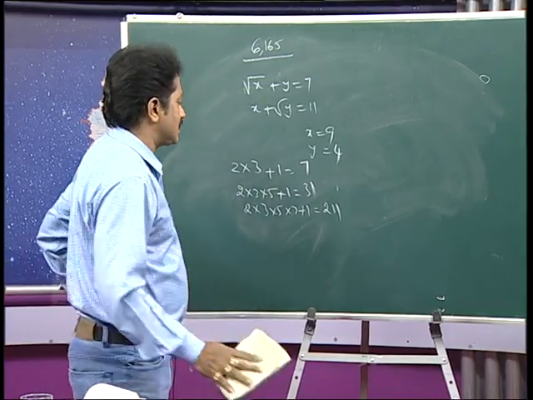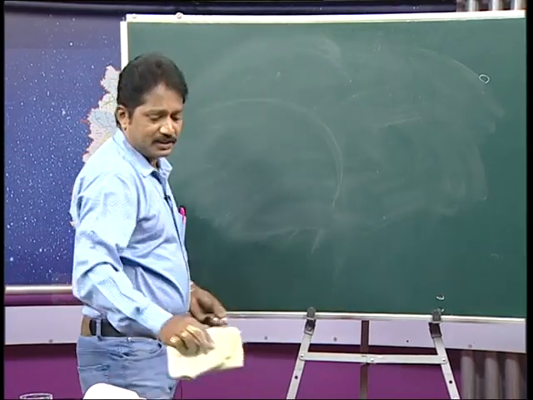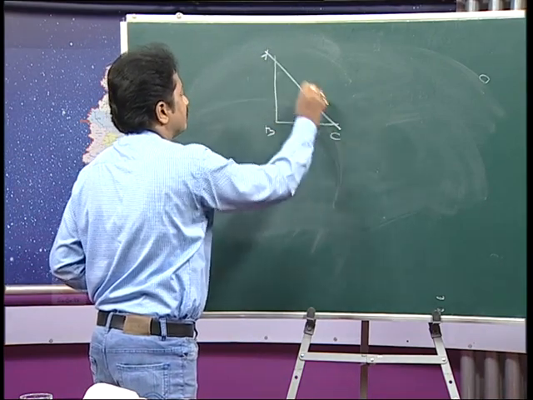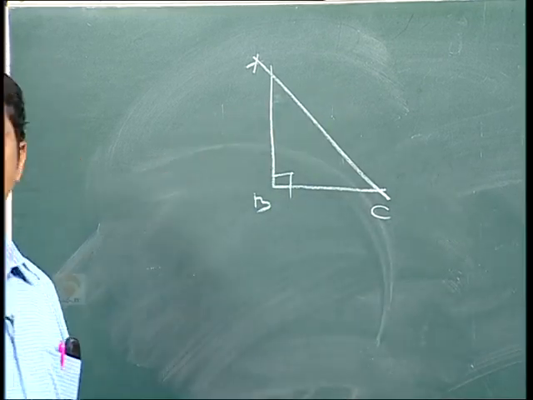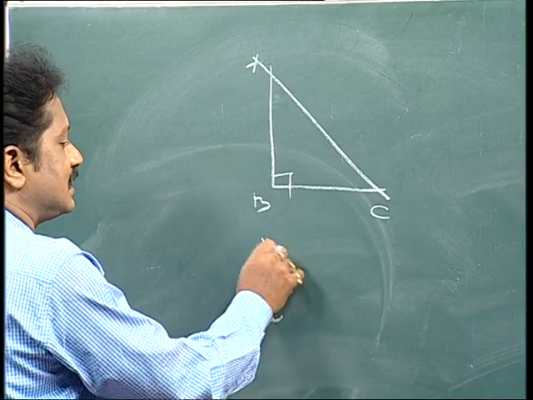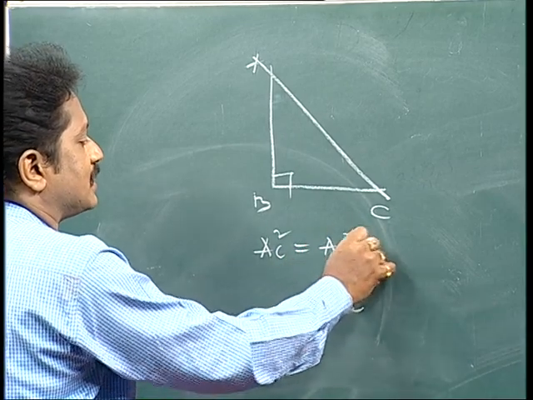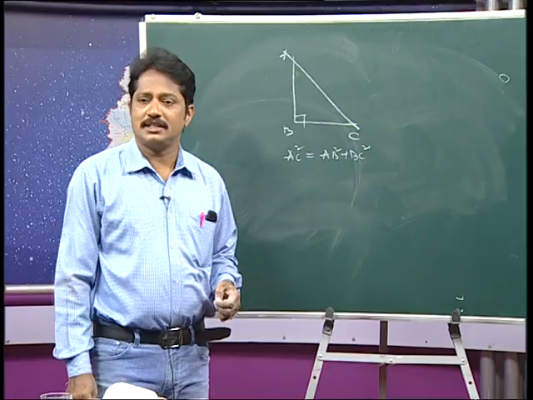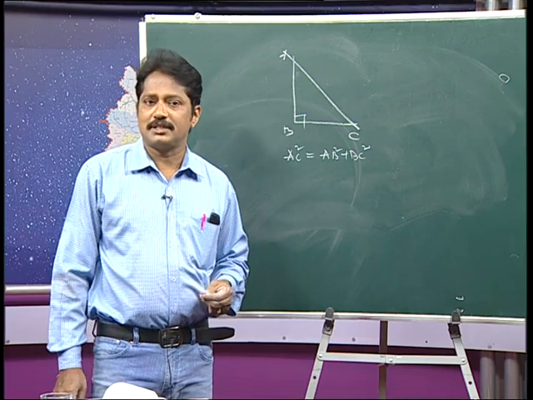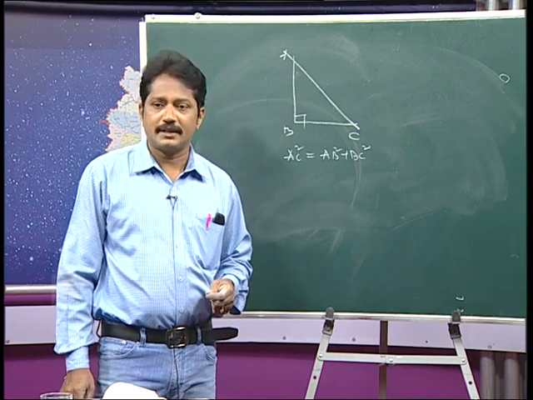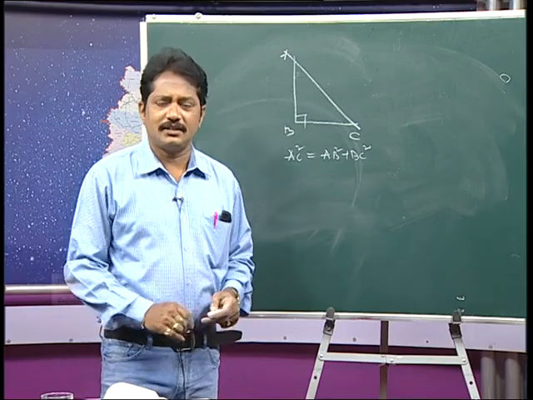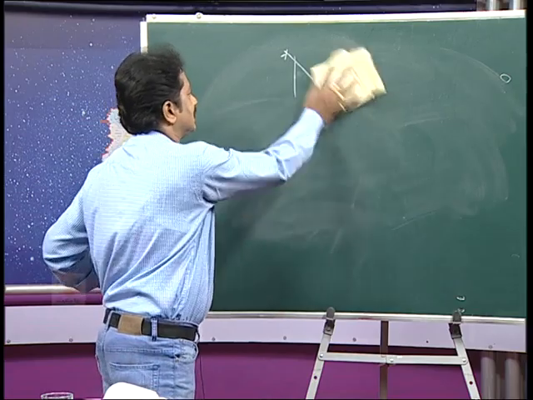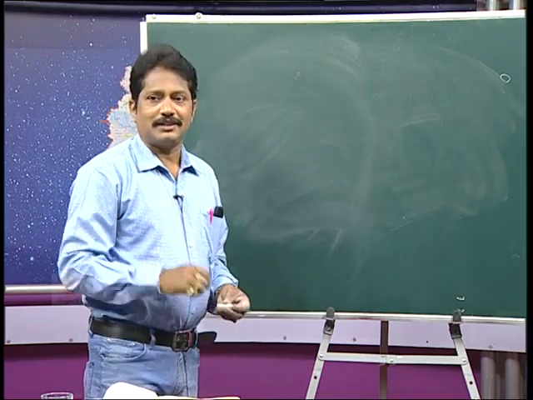You know that in yesterday's class I explained that in the Pythagoras theorem, the square of the hypotenuse of a right angle triangle is equal to the sum of squares of the other two sides. Means here simply AC square equals AB square plus BC square. This is called the Pythagoras theorem, and it has very good applications not only in geometry, but in other branches of mathematics also. Clear? And there is a very good proof given by Bhaskaracharya for this theorem.